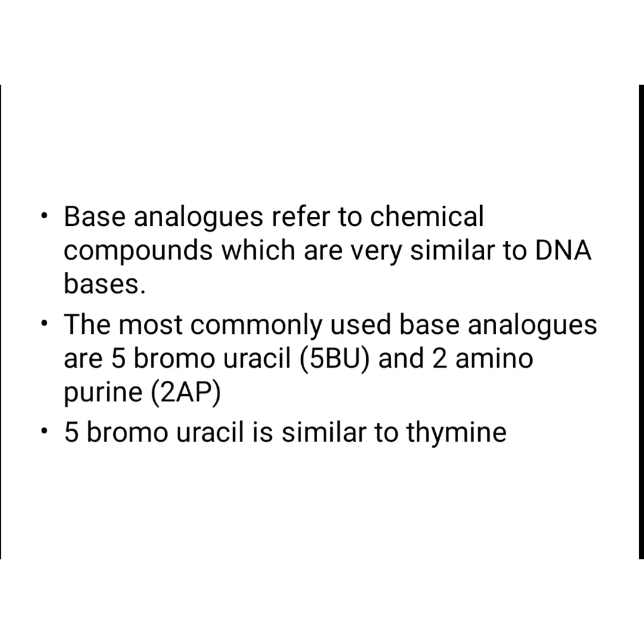Base analogs are chemical mutagens. Mutagens are the agents which induce mutations, or which have a high frequency of inducing mutations. Base analogs are chemical mutagens and they are similar to DNA bases. For example, 5-bromouracil is similar to thymine, and commonly used base analogs are 5-bromouracil and 2-aminopurine.